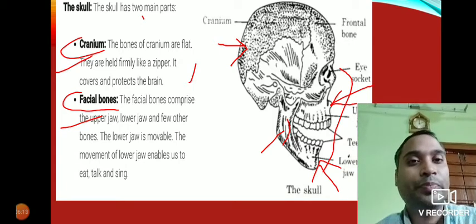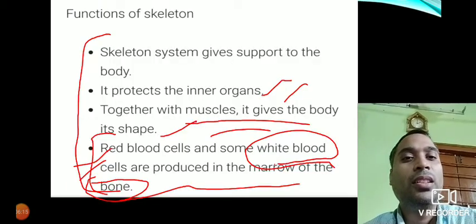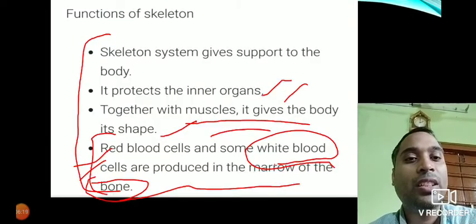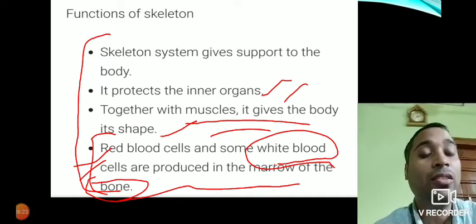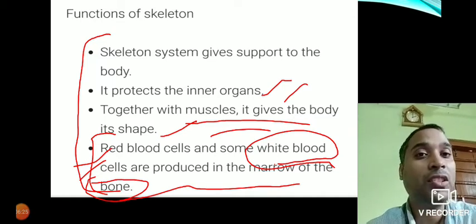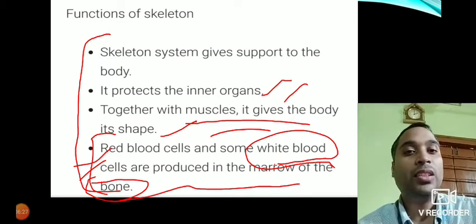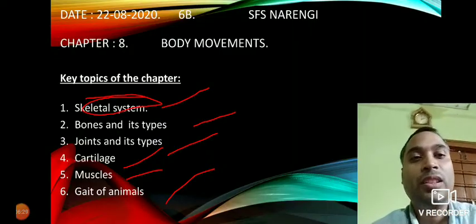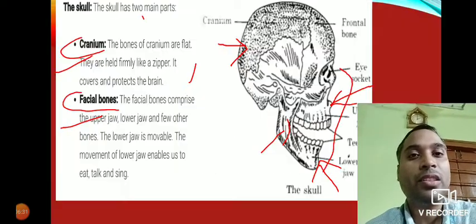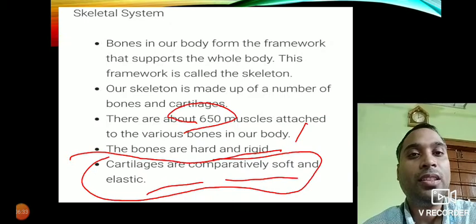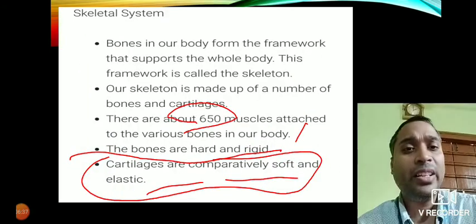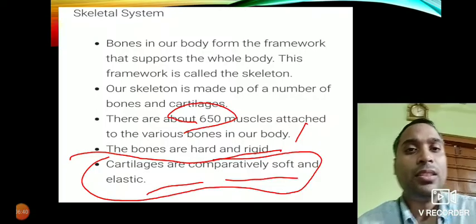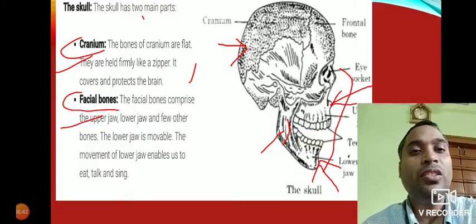Please write these important points in your copy, whatever has been given in this slide. These are all important parts, so please do write this as homework. I will also assign this in your Google Classroom as homework, so please write it down. These are few important things which we have discussed today, so please write as it is written here. It is nicely written here. Please note it down in your copy.